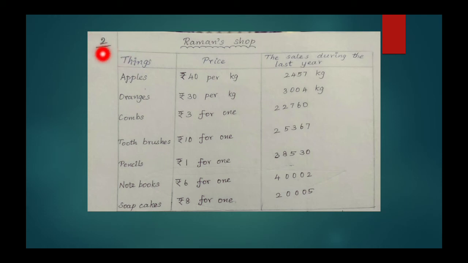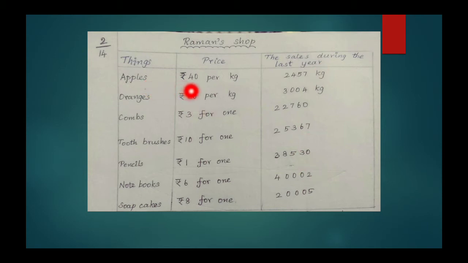Problem number 2 from page number 14. Raman's shop. A column is given with a list of things. Their corresponding price is given in the second column and the sales during the last year is given in the third column.